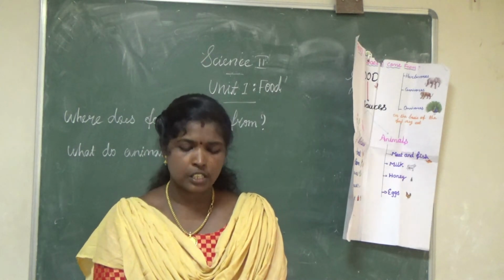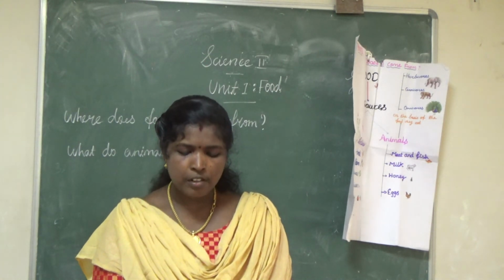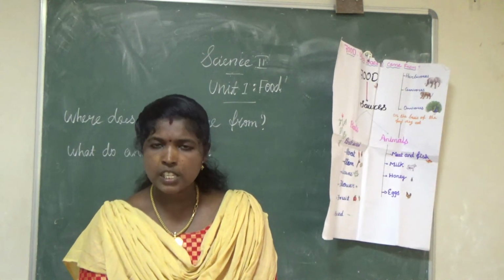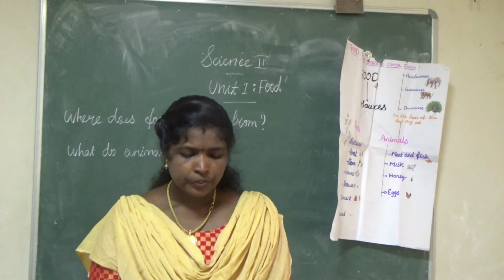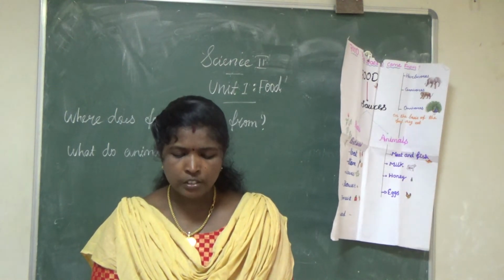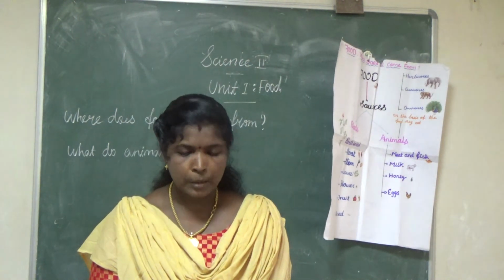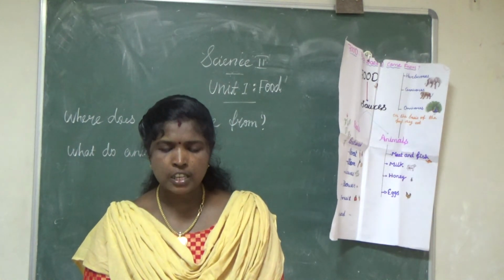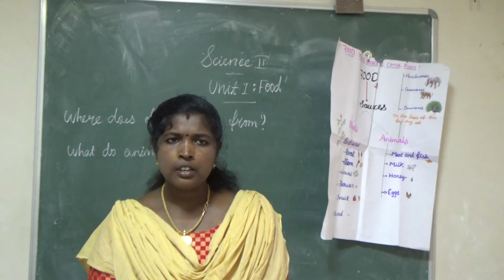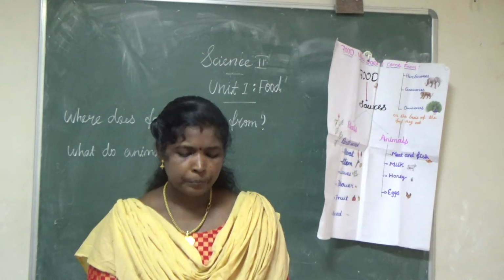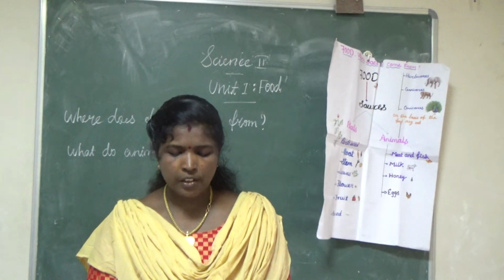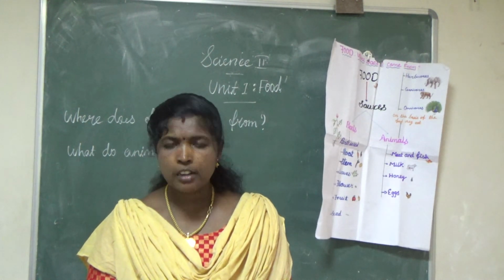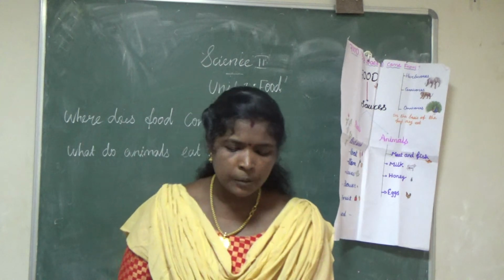Then, seventh question. Which of these animals have sharp edged front teeth? Squirrel. Yes. What is the answer? Option B. Which of these animals swallow their prey whole? Snake. Option A. Which of these animals decompose dead plants and animals? Fungi and bacteria. Option B. Which of the following birds have a sharp and pointed beak? Crow.